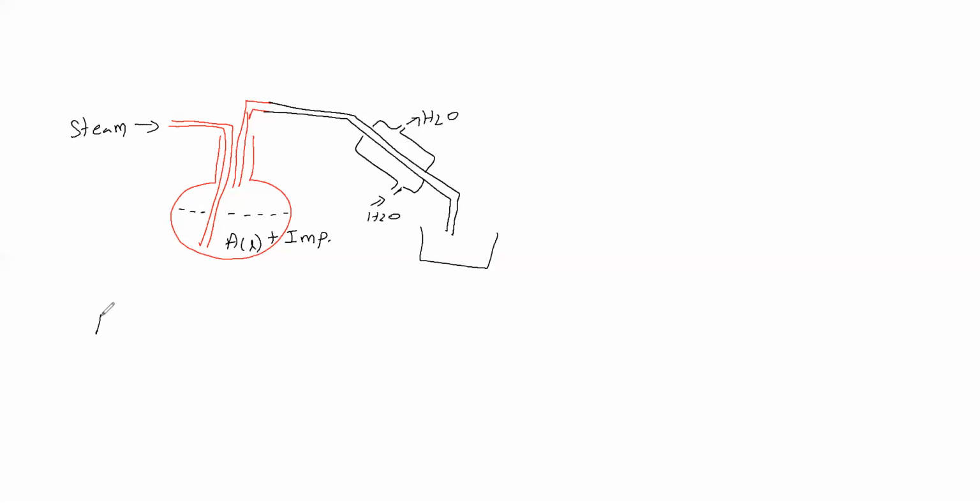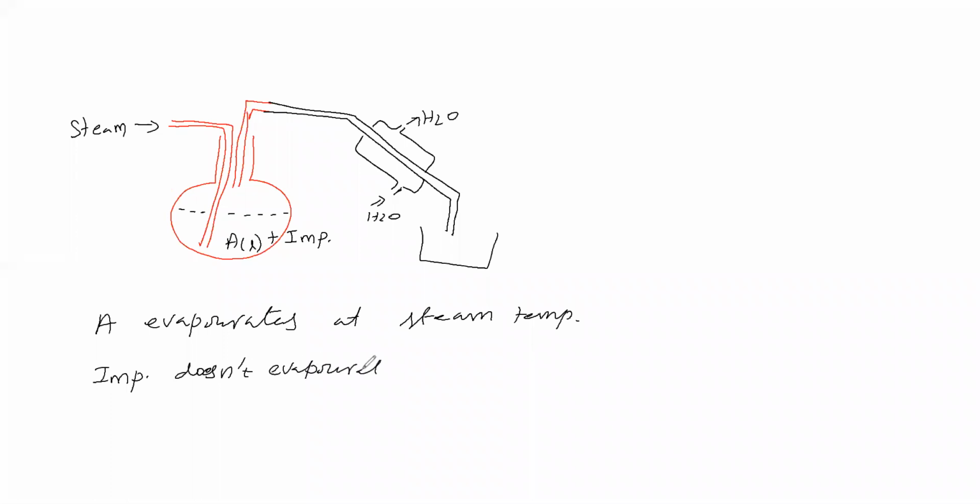Now we will say that A evaporates at steam temperature. Impurity does not evaporate at steam temperature. A evaporates at steam temperature, but impurity does not evaporate at steam temperature. Okay. Therefore, what alone will come, in the sense, A will come here.